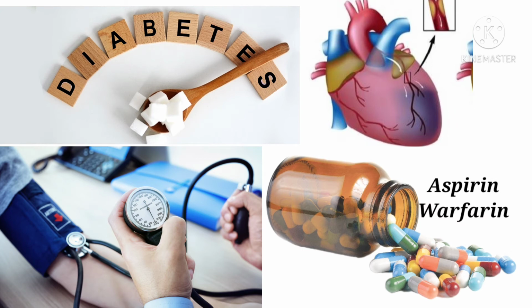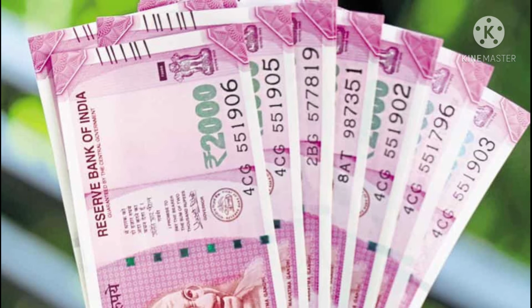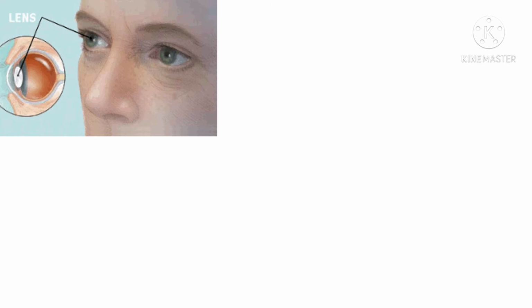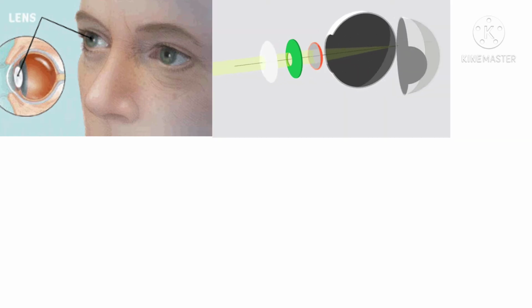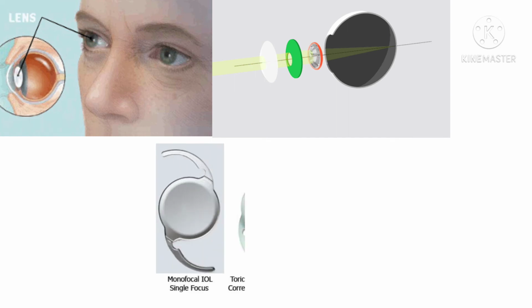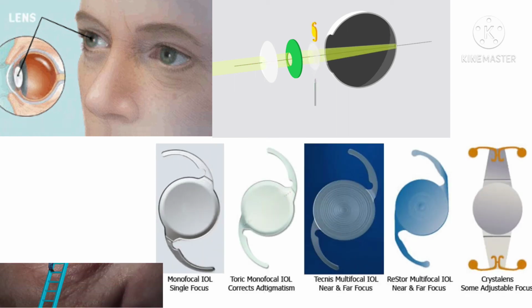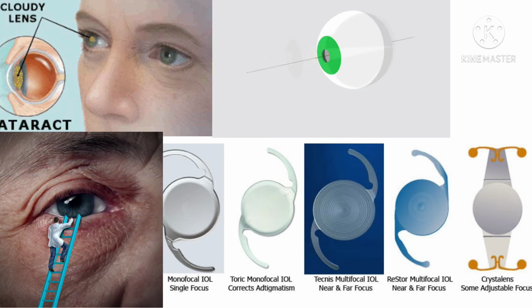The complete time for this surgery will take approximately 15 to 30 minutes, and the cost of this surgery varies from 5,000 to 30,000, and it may also go higher. And the cost totally depends upon the severity of the cataract, in which hospital or organization we are undergoing the surgery, what type of intraocular lens we are using, and what is the technique or the type of surgery we are undergoing.